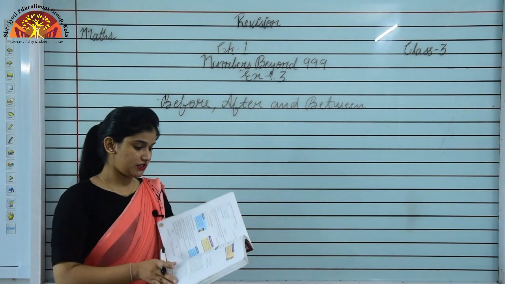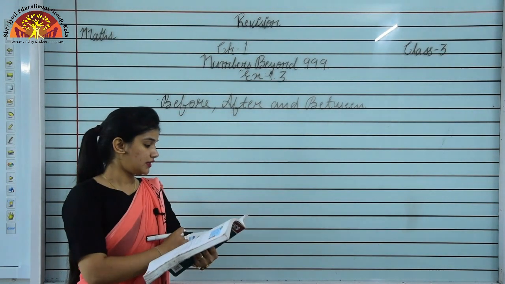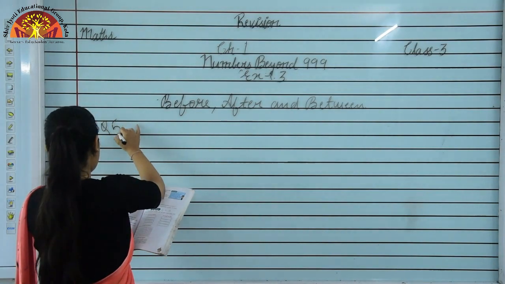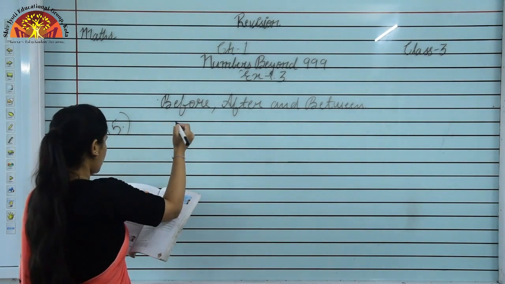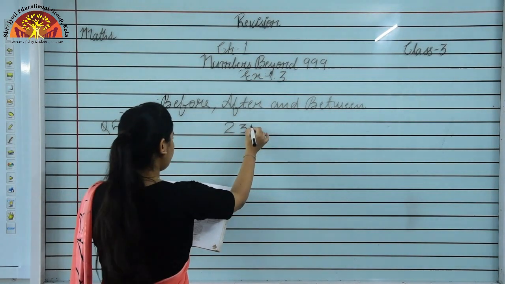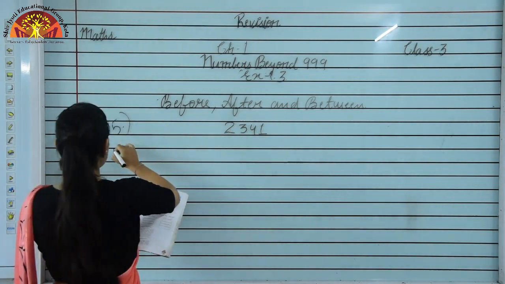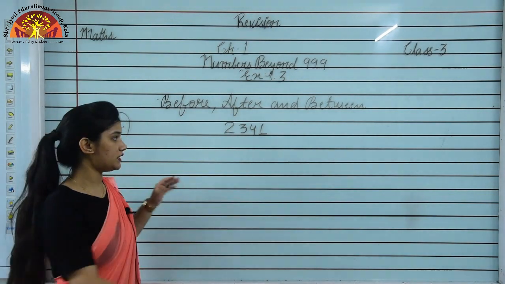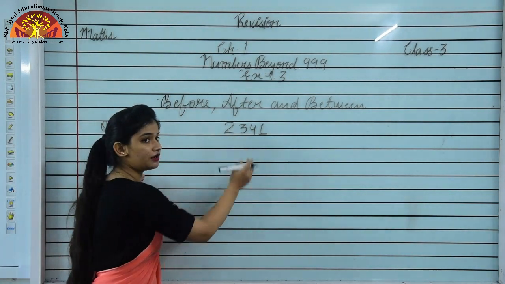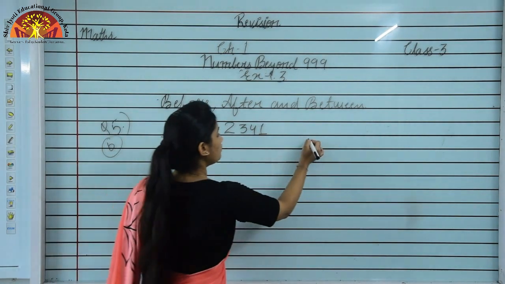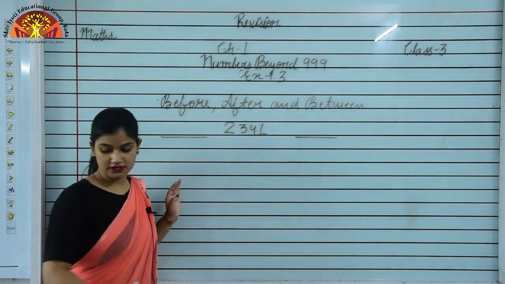So students, we take a number that is given on page number 12, question number 5, and we are taking a number and the number is 2341. This is the B part of question 5. What is the number? The number is 2341. Now we have to find the number which come before this number and after this number.